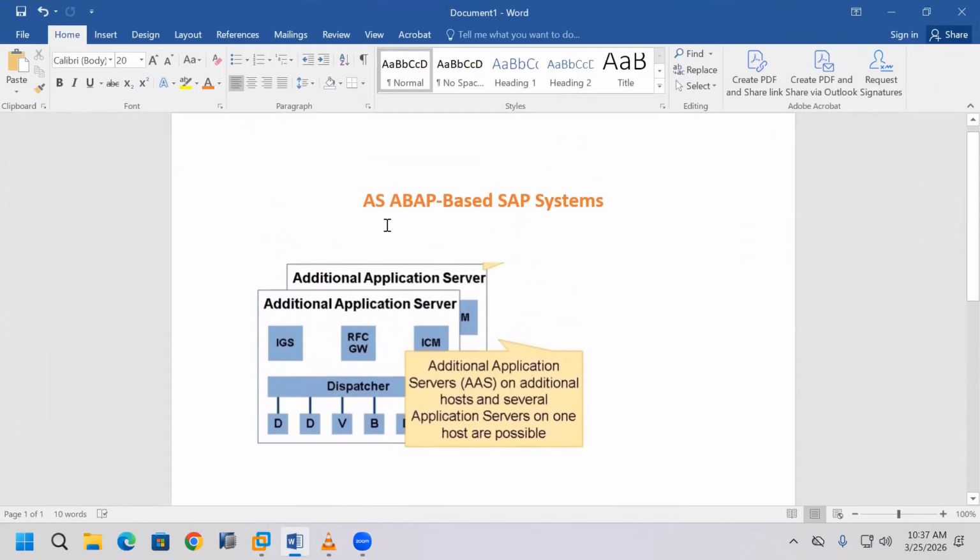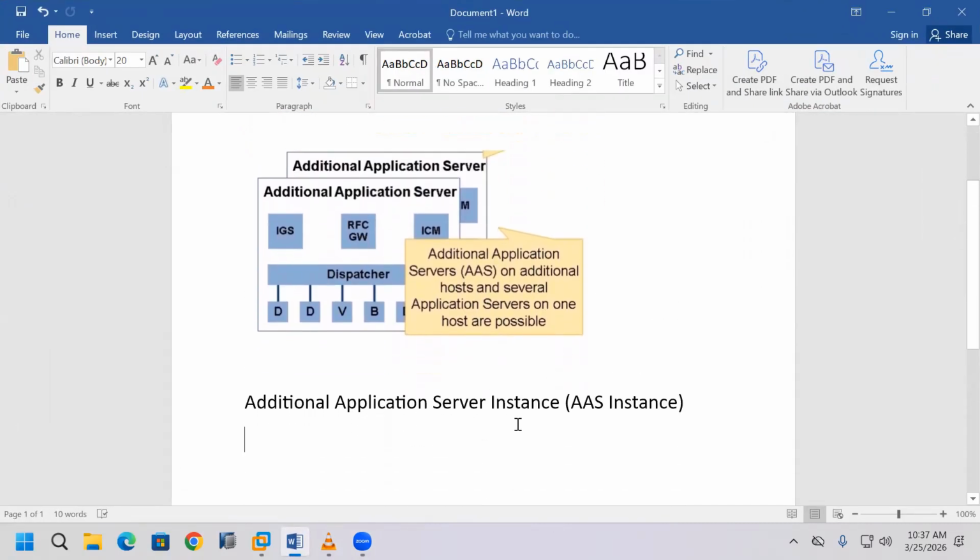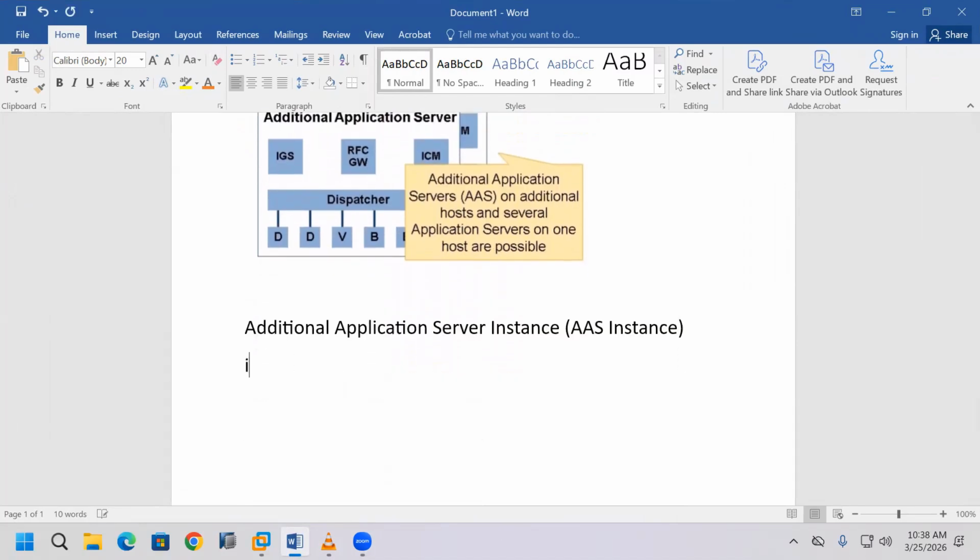In an ABAP-based SAP system, the additional application server instance is one of the instances. We call it the additional application server instance, or in short, the AS instance. It is not a mandatory instance.